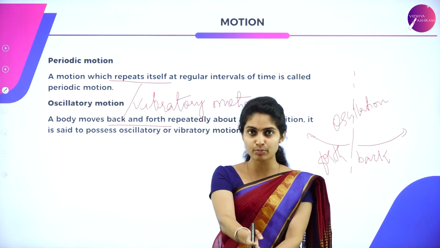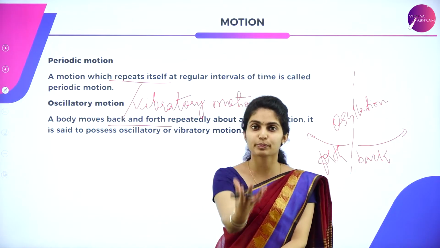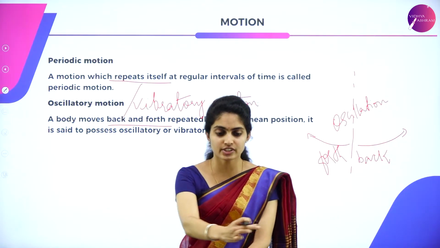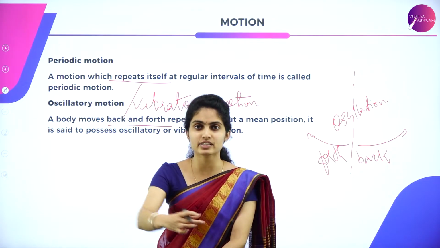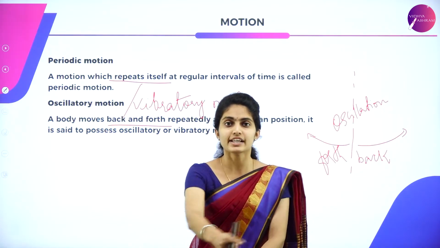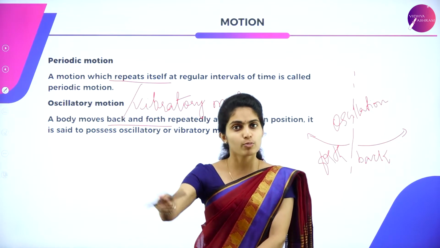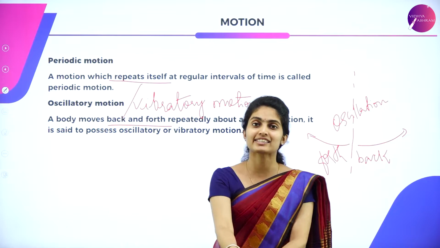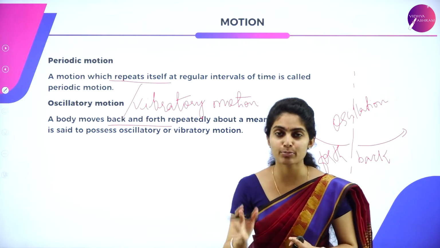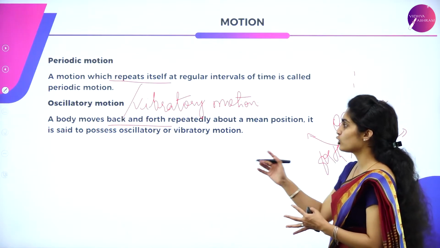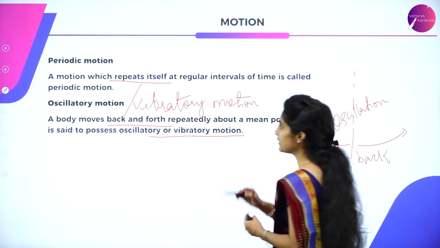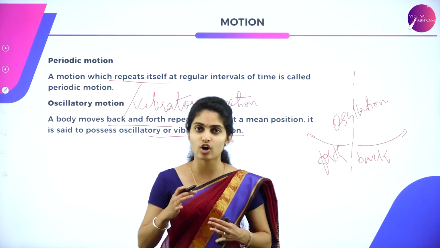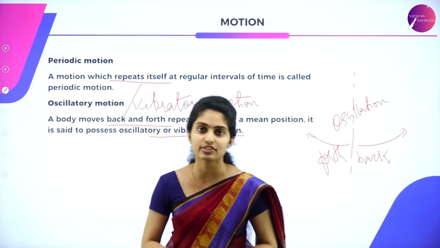If this is the mean position and there is a suspension of an object in a vertical direction, when we give a pull and drop it, that is, we give a force, what happens? It goes with a to and fro movement. This to and fro movement about the mean position is said to be oscillatory motion, or else it can also be called vibratory motion. So that is all about the concept of motion under oscillation. That is just a general introductory part.